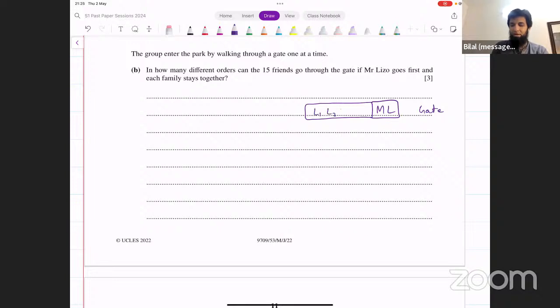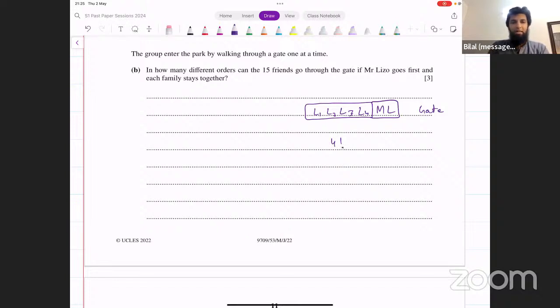Let's call them L1, L2, L3, L4. Now remember, this box cannot move now because Mr. Lizo is in front and these 4 people have to be with him. So this box is fixed. In how many ways can you arrange the people in this box? 4 factorial ways. So we have 4 factorial for this.